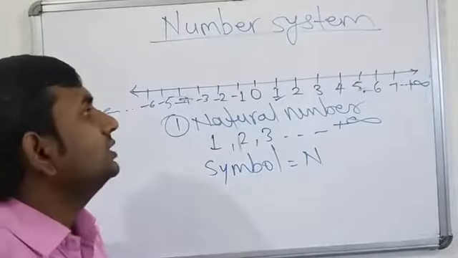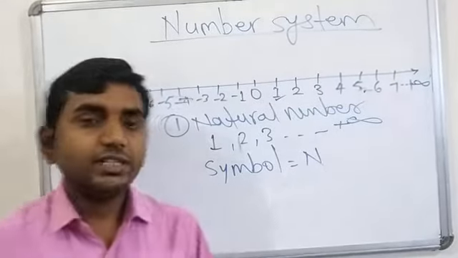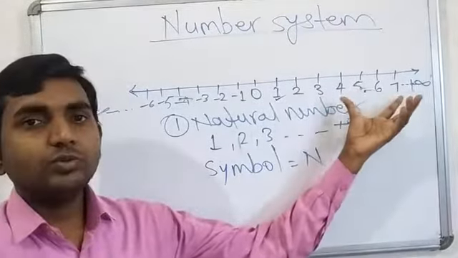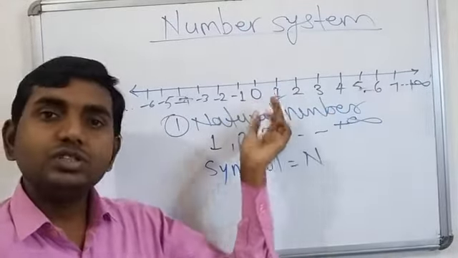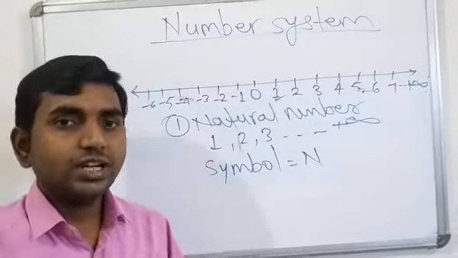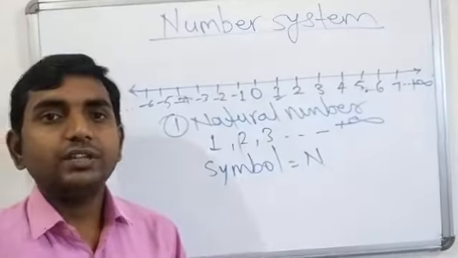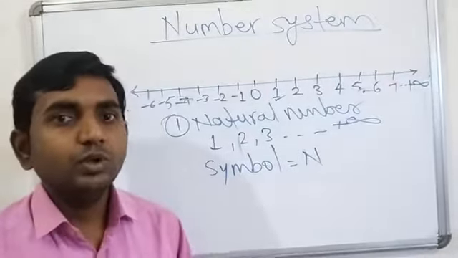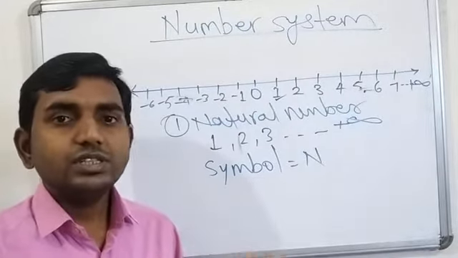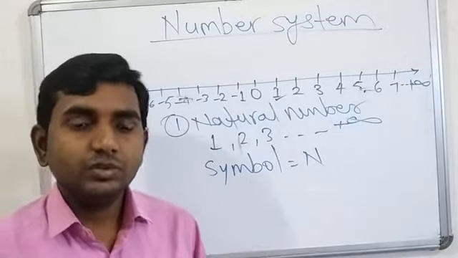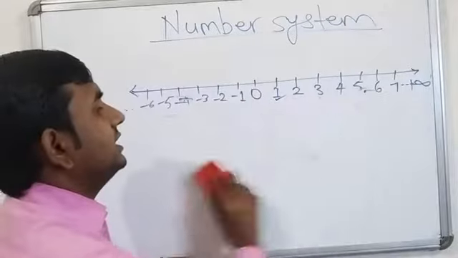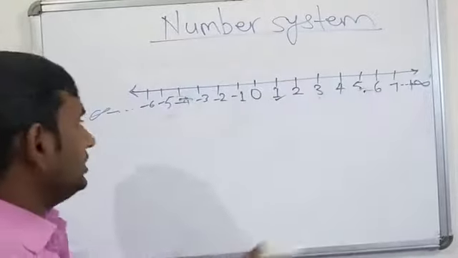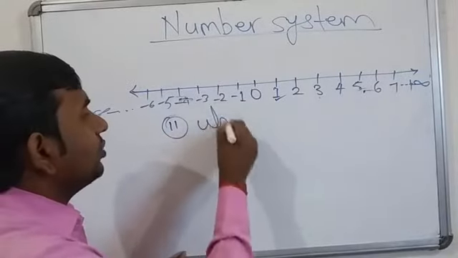Next, we collected all positive numbers from the number line in the form of natural numbers, but here is also 0. We want to collect 0 from the number line. Then in which form do we have to collect 0? Because we know that 0 is neither positive nor negative. So for this we have studied a special type of number, that is whole number.